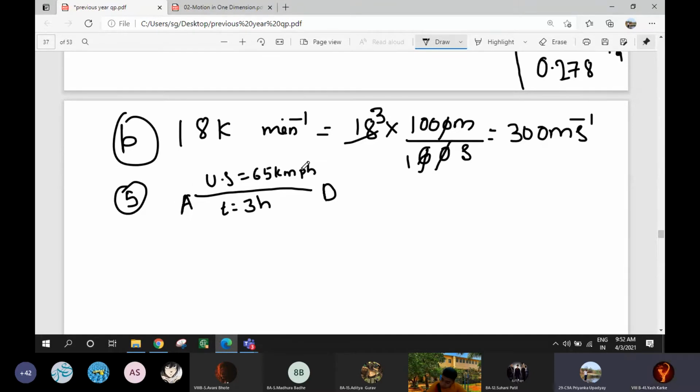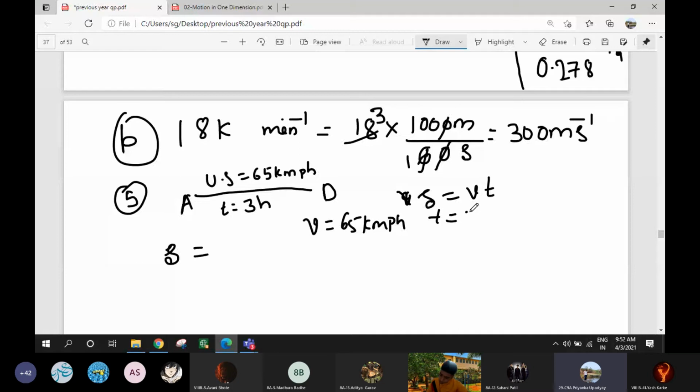For uniform speed, I think I forgot to tell you, there is a formula. Distance is equal to uniform speed into time. Here S is distance, which we want. V is given, 65 km per hour.